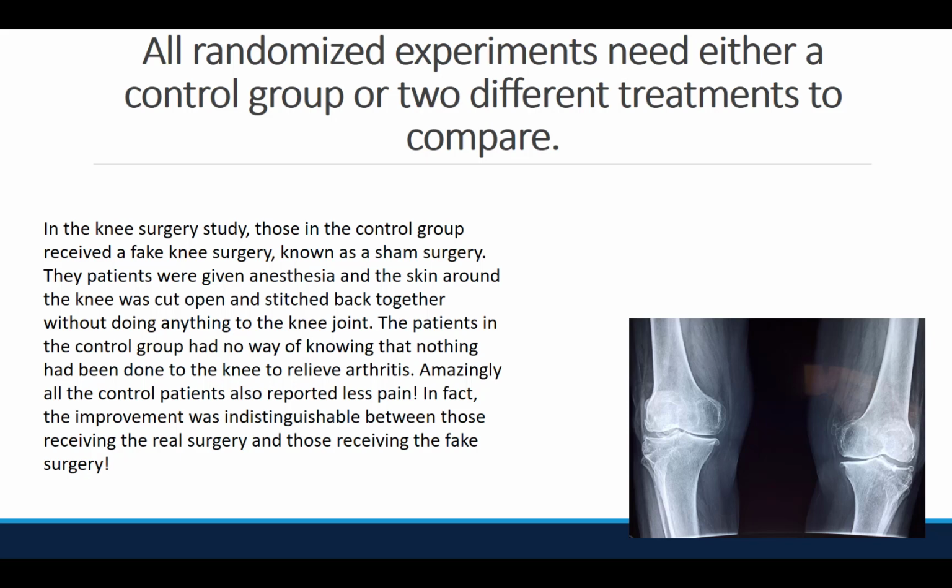The patients in the control group had no way of knowing that nothing had been done to the knee to relieve arthritis. Amazingly, all the control patients also reported less pain. In fact, the improvement was indistinguishable between those receiving the real surgery and those receiving the fake surgery. You can read more about this study by following the link in the script.